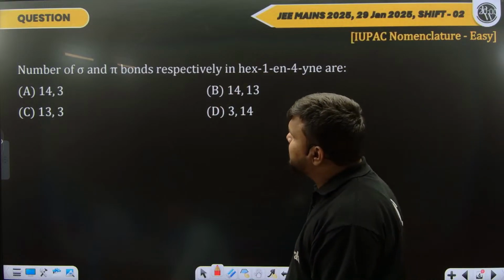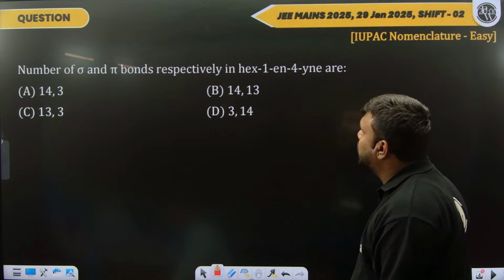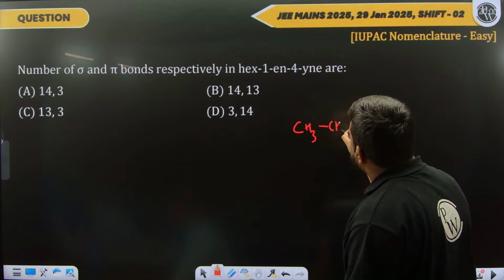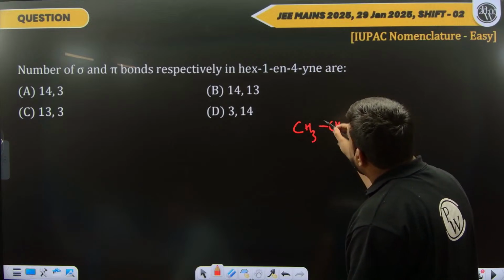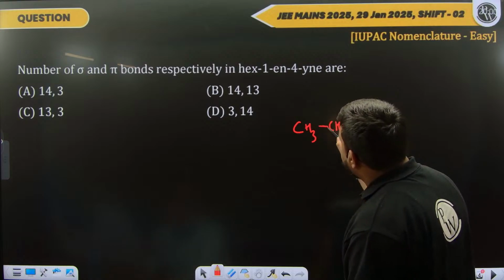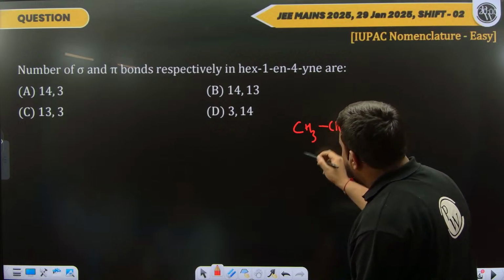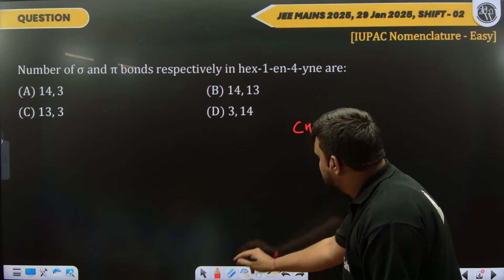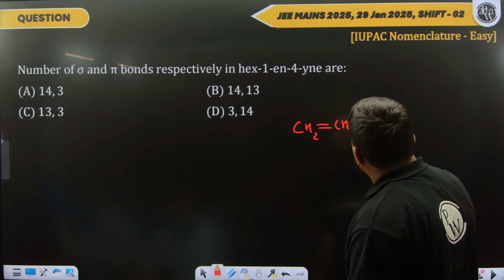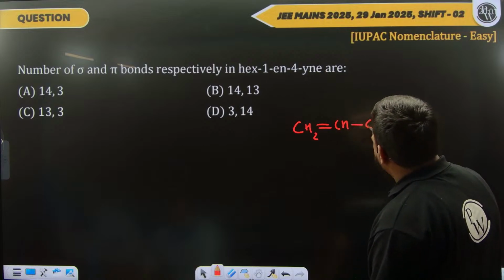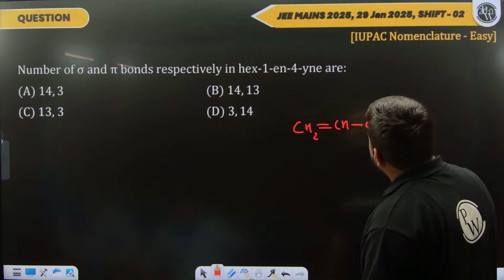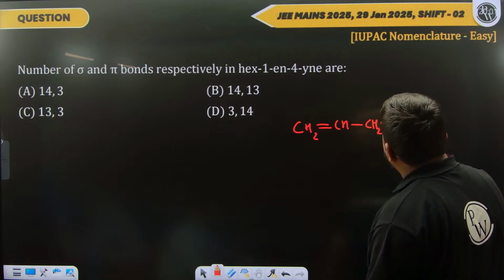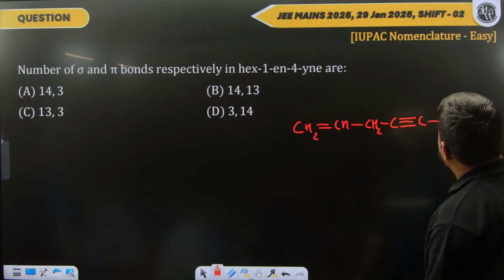Number of sigma and pi bonds respectively in hex-1-ene-4-yne are? Let us first draw the structure. CH2 double bond CH, then CH2, and C triple bond C, CH3.